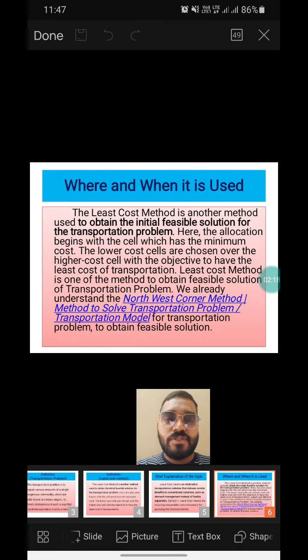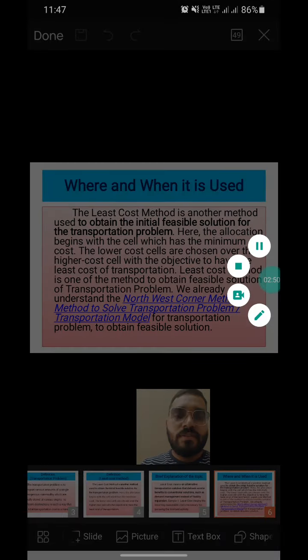Where and when it is used. The least cost method is another method used to obtain the initial feasible solution for the transportation problem. Here, the lower cost cells are chosen over the highest cost cells with the objective to have the least cost of transportation, and the least cost method is one of the methods to obtain the feasible solution of the transportation problem.